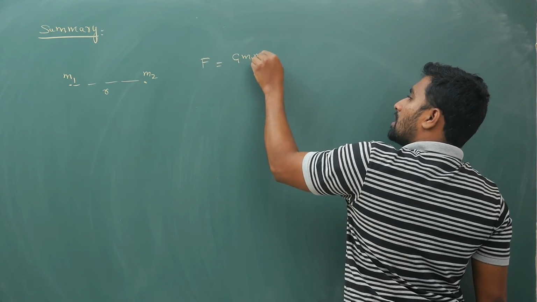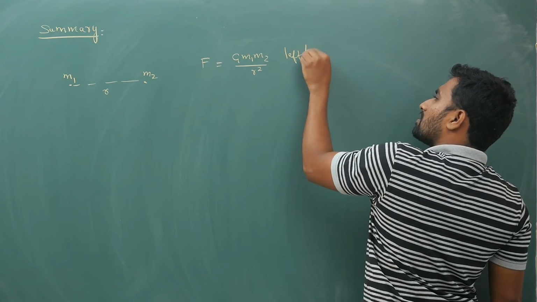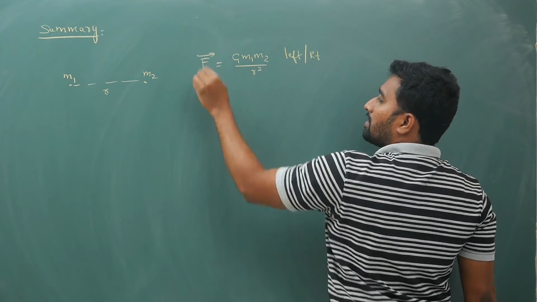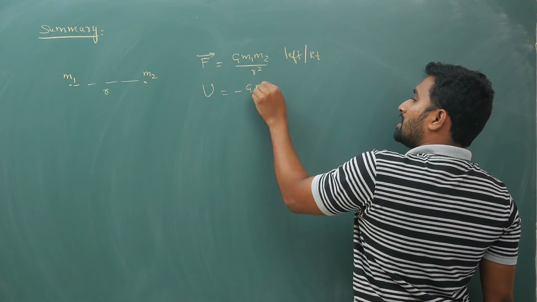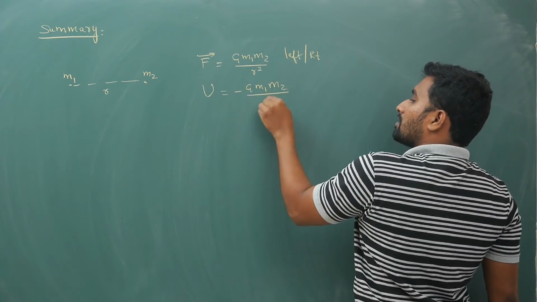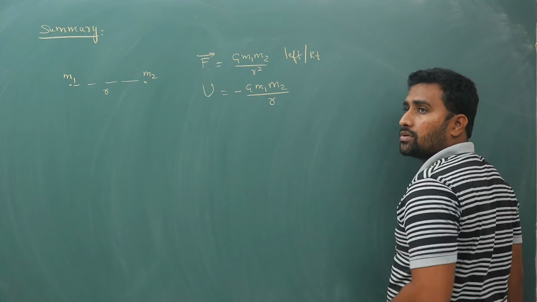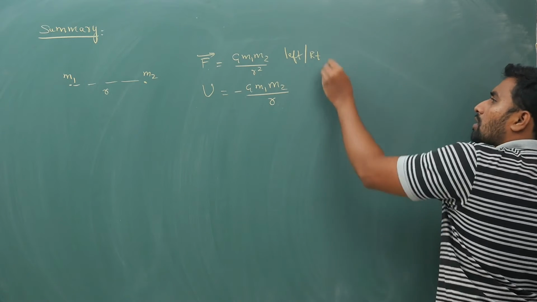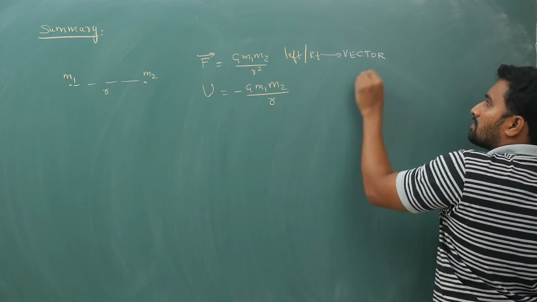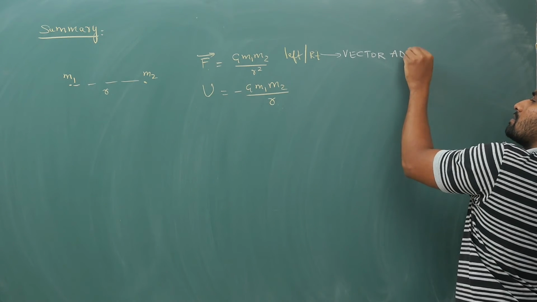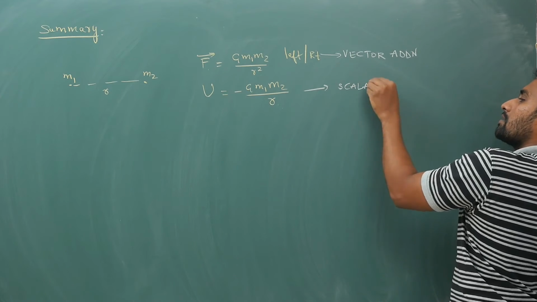F is G M1 M2 by R square. Direction you will write left or right depending upon whether you take M1 or M2. And if you are talking of potential energy, it is minus G M1 M2 by R. Here for force the denominator is R square, the inverse square law. For potential energy it is only R. So here vector addition for forces. For potential energy it is scalar addition, work.